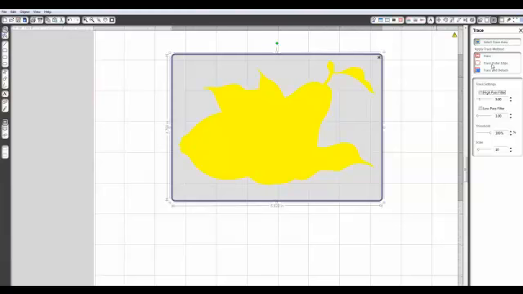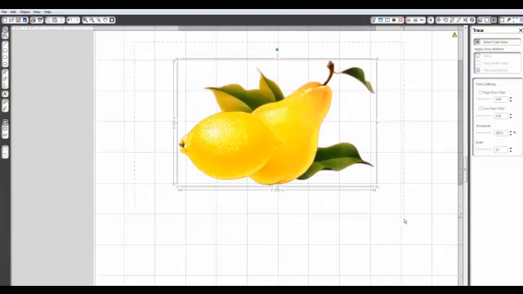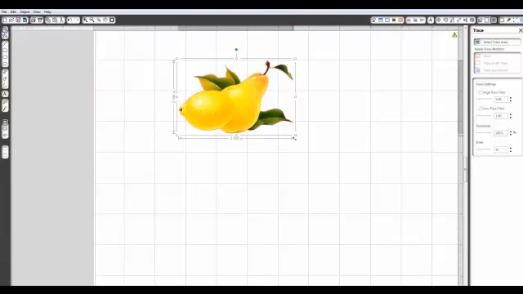So we're going to put it at 100%. Trace outer edge. We've got a beautiful trace line now. There's nothing that we need to alter. I'm going to put the two of these together, both the image and the outline, because I'm going to group them because when I move them or scale them, I want them scaled or moved together. So now they're one, and I can easily scale this to whatever size I need for my project.